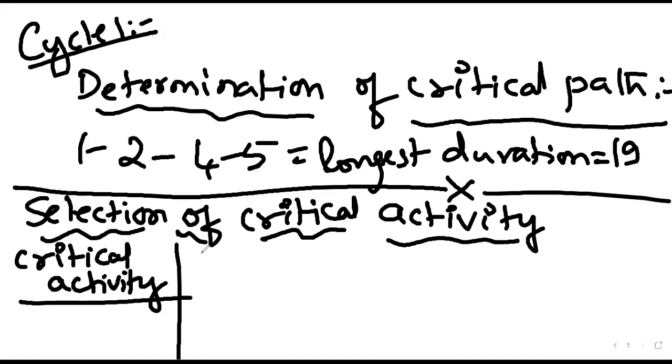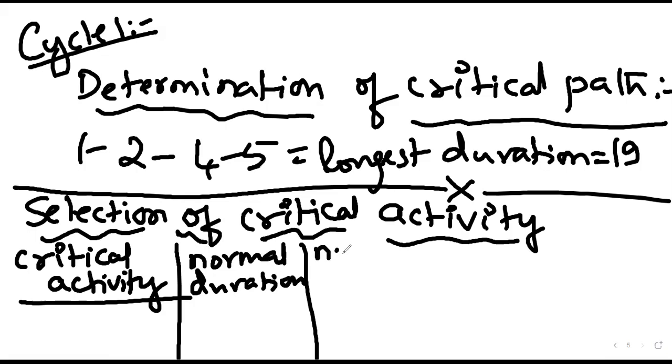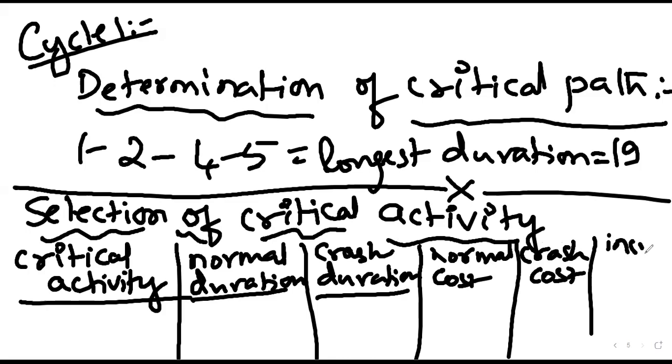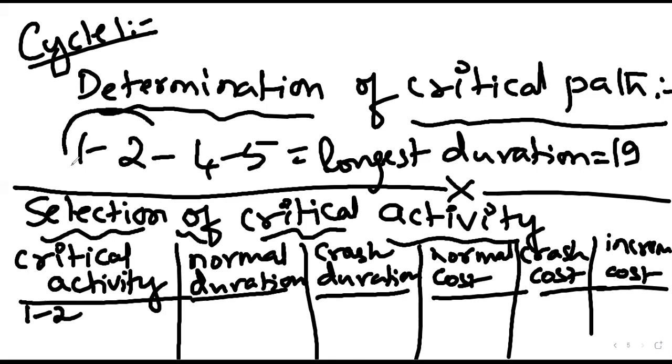Apart from Vaishnavi, anyone else? Okay, critical activities are 1 dash 2, next 2 dash 4, and the last one is 4 dash 5.